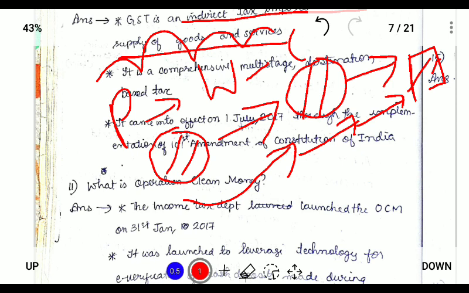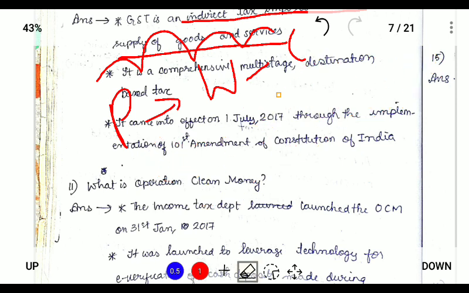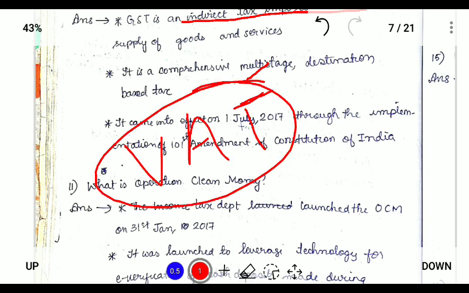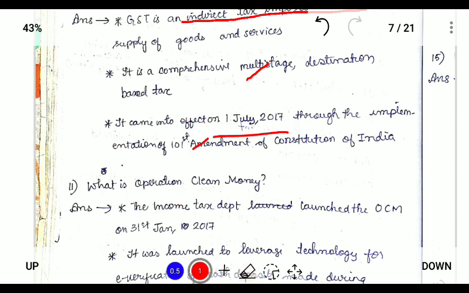So this process of collection of tax from one point to another point is known as the goods and service tax, and this is an improved version of the value added tax, and it replaced the value added tax on 1st of July 2017 through the implementation of the 101 Constitution Amendment of the Constitution of India, and it simplified the taxation system in India.